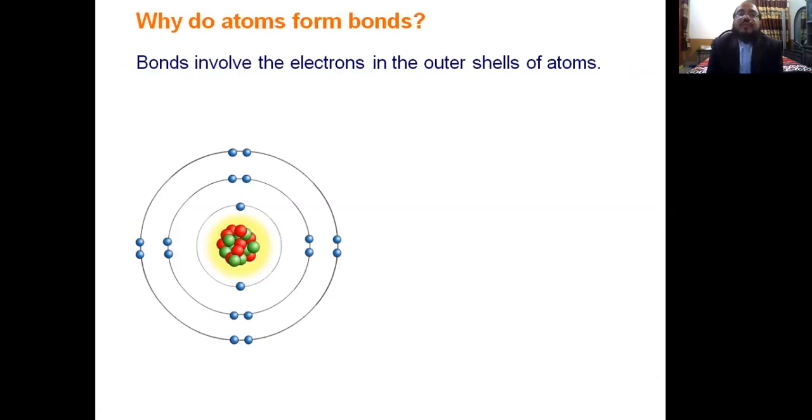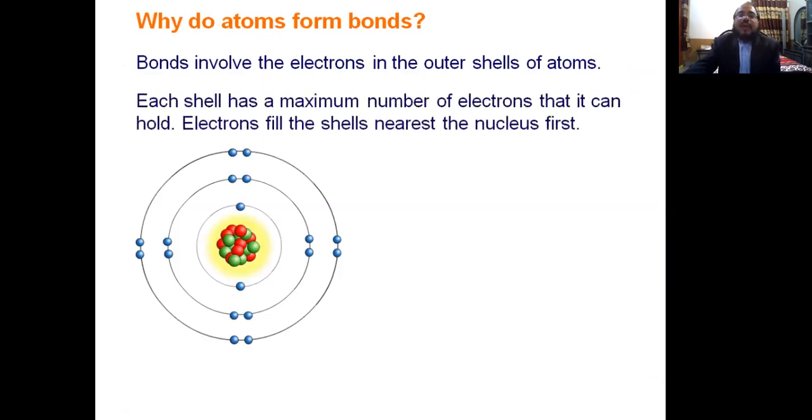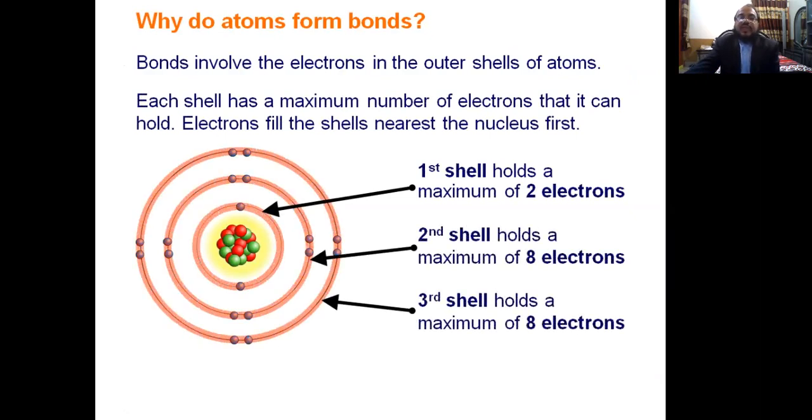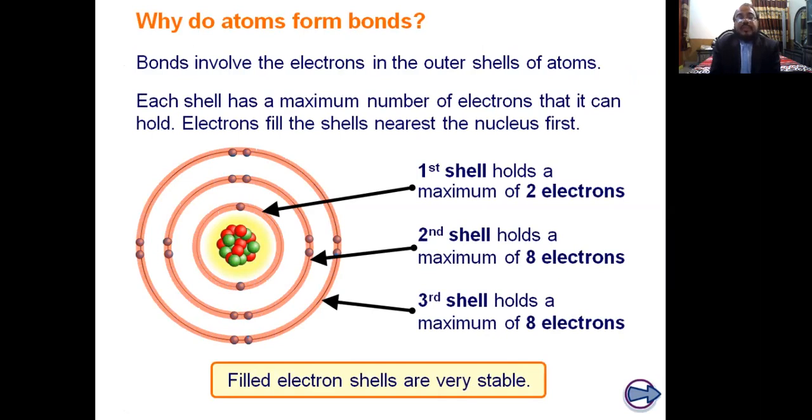Why do atoms form a bond? What is the need of an atom to form a bond? Bonding involves the electrons in the outermost shell of an atom. If an atom has 2 electrons in the first shell, 8 in the second shell, and 8 in the outermost shell, this atom is called a stable atom, and the reason is that it has 8 electrons in its outermost shell.